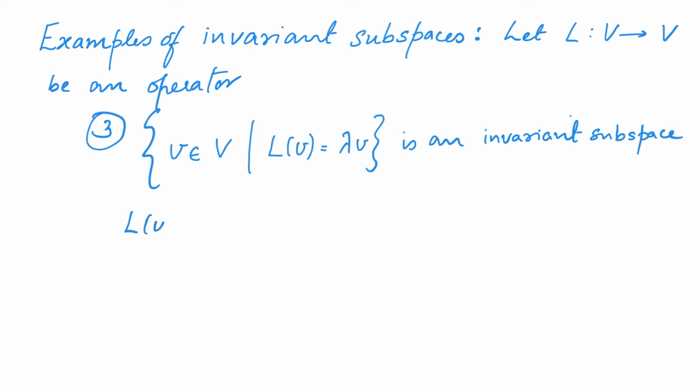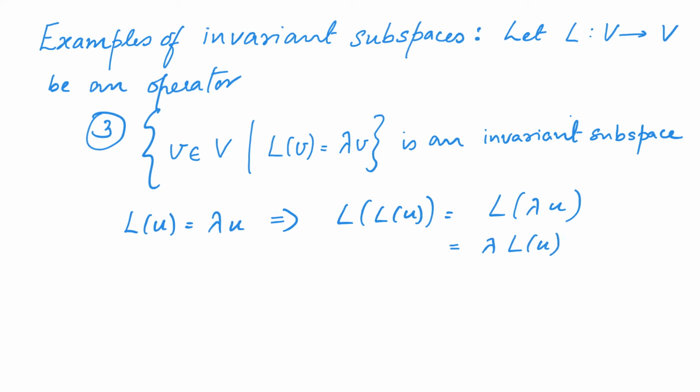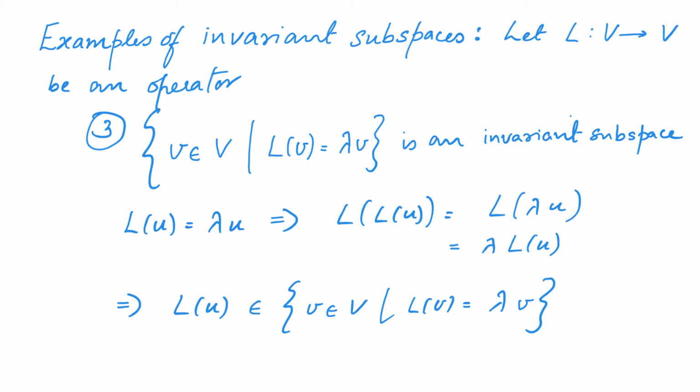Notice that L of u is equal to lambda times u implies that L of L of u is equal to L of lambda times u, which is equal to lambda times L of u, which implies that L of u belongs to the set of all v belonging to V such that L of v is equal to lambda times v. I hope that with these examples you have a better understanding of the concept of invariant subspaces.